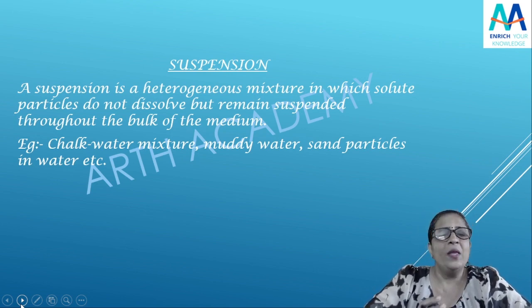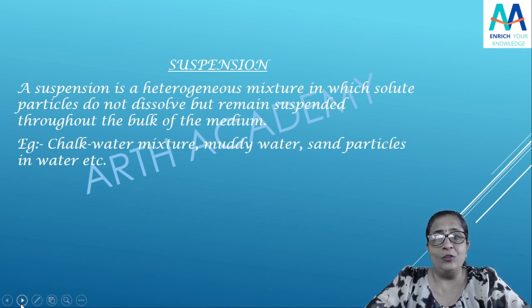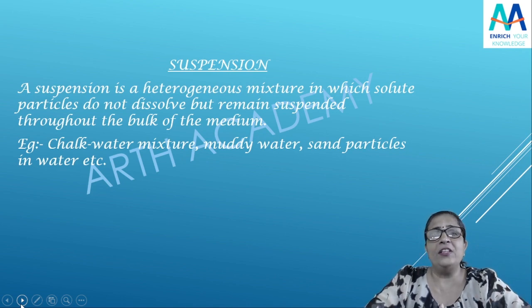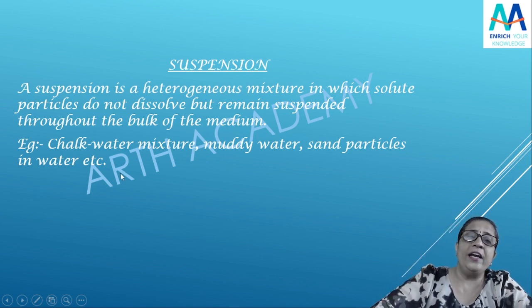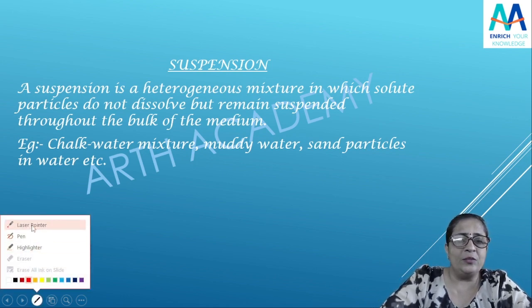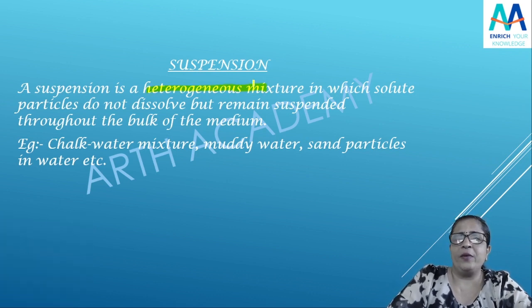What do we call a solution? When the particles are very minute, they easily dissolve and we cannot see the particles. That is your solution. It always forms a homogeneous mixture, right. Now what is suspension? The first and main difference is that a suspension is a heterogeneous mixture. What is a suspension? It is a heterogeneous mixture, students, isn't it? Can you see here? It is a heterogeneous mixture.